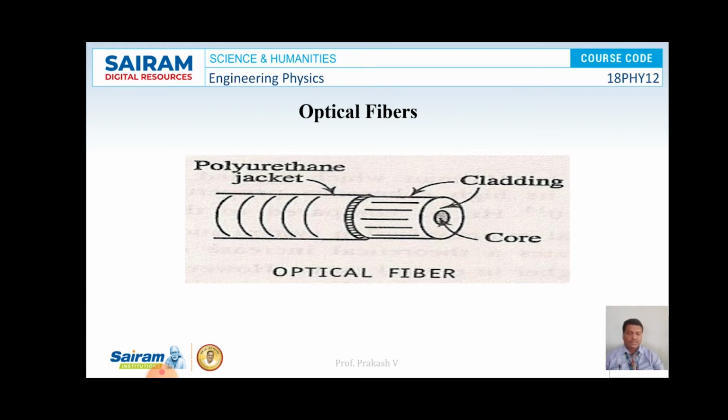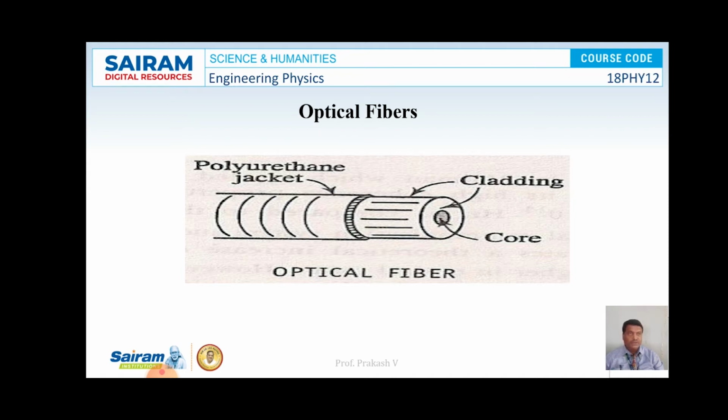An optical fiber is cylindrical in shape and consists of two parts. The inner part is made out of glass or plastic and is called the core. The outer part, cylindrical in shape, surrounds the core and is considered as the cladding. The refractive index of the cladding material is always lesser than that of the core. The cladding is enclosed in a polyurethane jacket which safeguards the optical fiber against chemical reaction with the surroundings and also against abrasion and crushing.